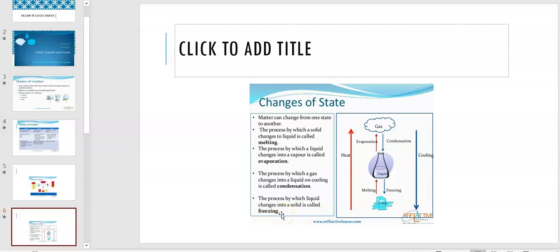Now what happens when we keep water inside the freezer? It changes into ice again, and what is it called? It's called freezing. So we learned four types of changes of state, that is melting, evaporation, condensation and freezing. So these are the changes of state. Let us revise it again. From solid to liquid, it is called melting.